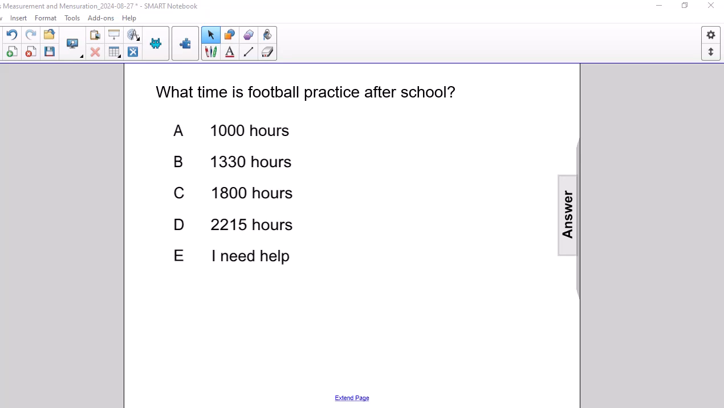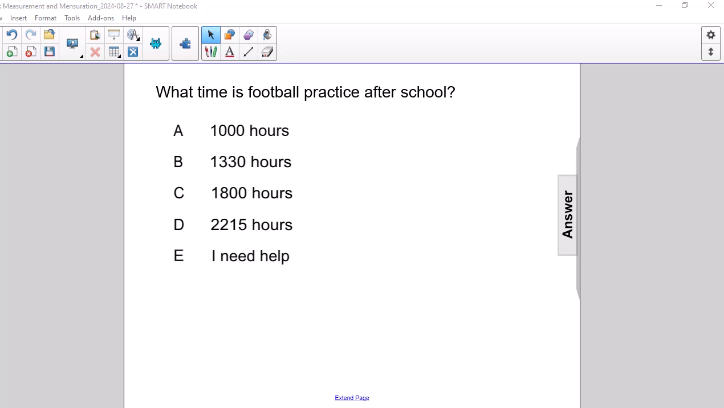24-hour clock. If you are familiar with the 24-hour clock, you would know that 1000 hours would be in the morning, and that would be a time when most students are in school session. So they would still be in school, would not attend football practice. 1330 hours would also be a time, since most schools finish after 1300 hours, they would probably still be in school during that time.